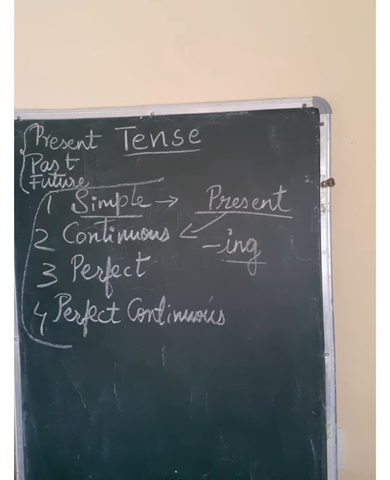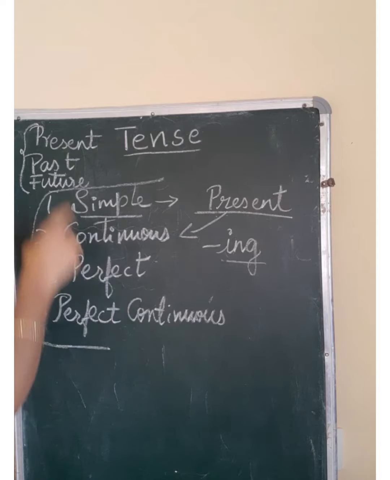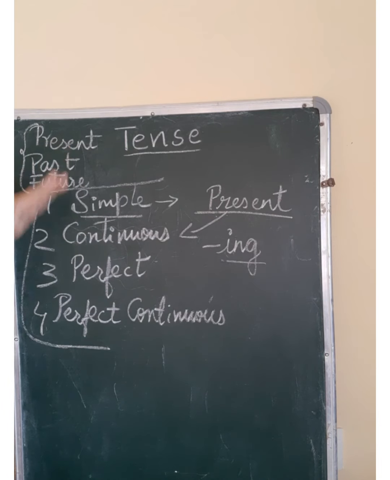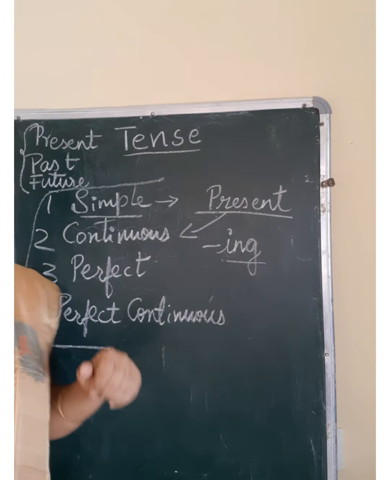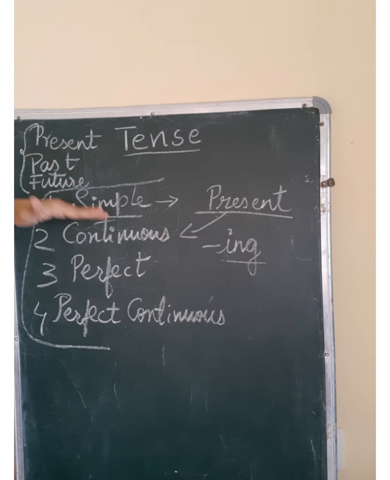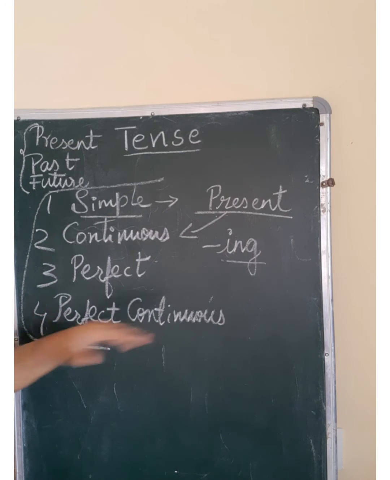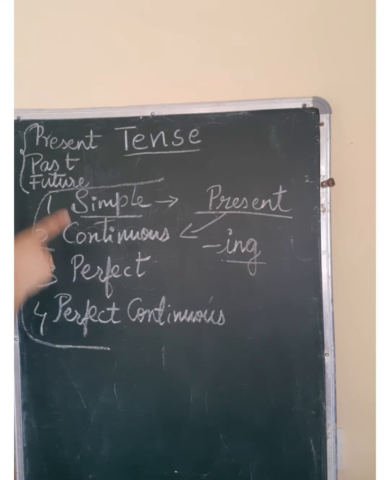These 4 classifications, I repeat. Once again I repeat. You can repeat with me also right now in the video: simple present tense, present continuous tense, present perfect tense, present perfect continuous tense. Clear? Very clear. Next, simple past, past continuous, past perfect, past perfect continuous tense.